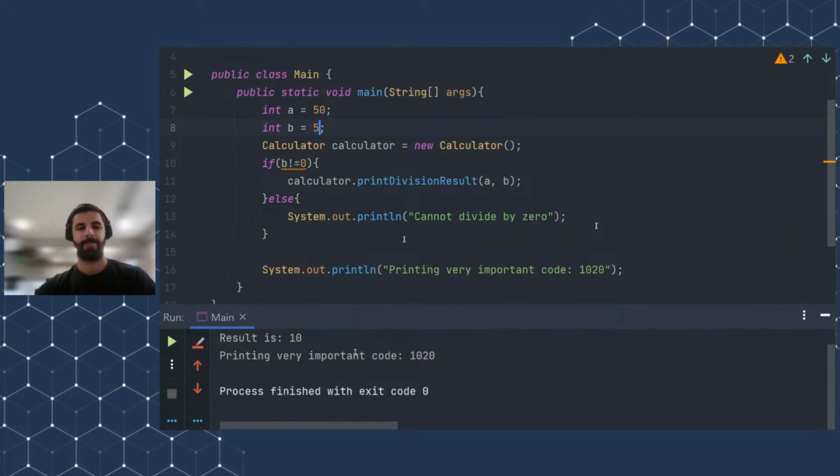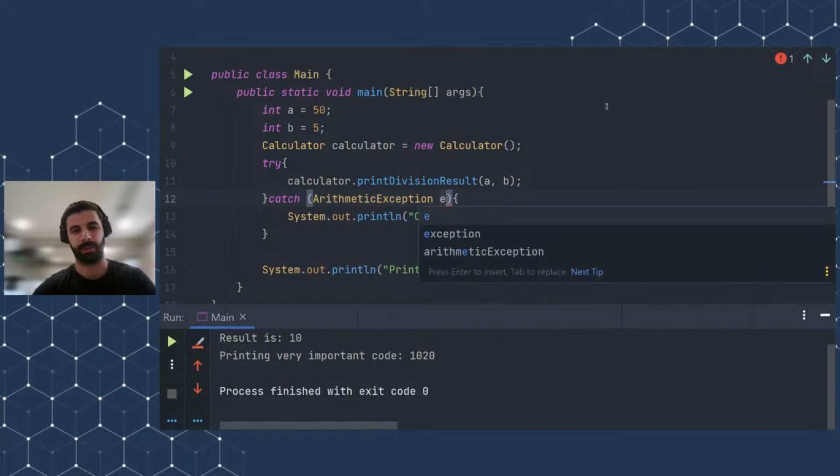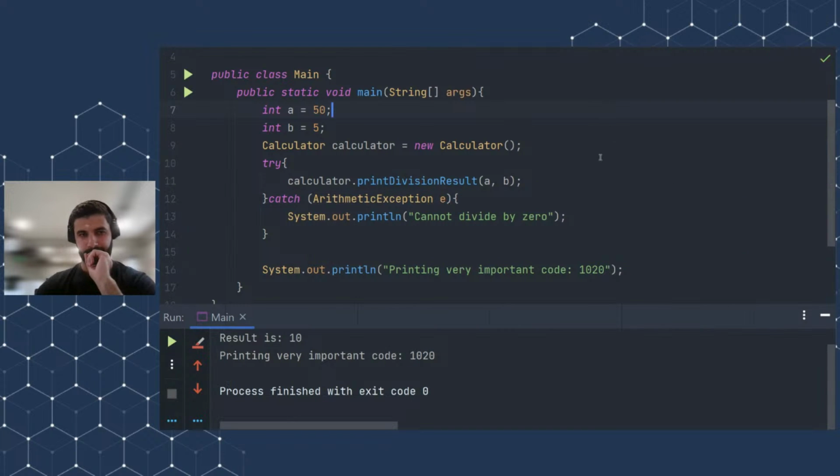However, there is a better way to handle this situation, and it is something called a try-catch block. At first, you might wonder what this is, but I will quickly explain. We can write something like this. The try-catch block, I will talk about in more detail in the next slides, but for now, remember that the try-catch block is considered the recommended approach to handle exceptions.